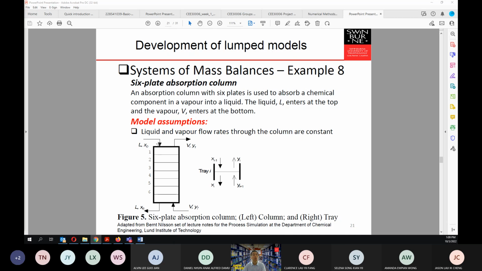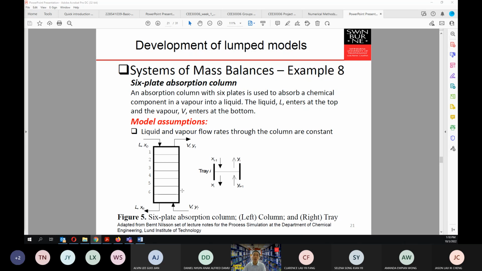What we imply is that there is mass transfer between the liquid and the vapor flow, but the mass transfer is quite small, such that it is negligible relative to the total flow rate of the liquid or the total flow rate of the vapor.